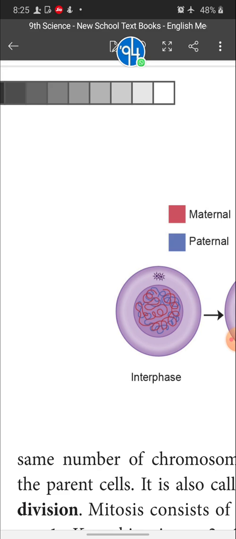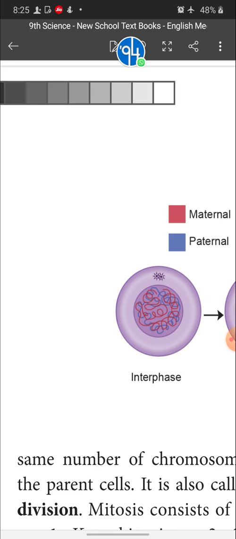The zygote undergoes mitotic cell division to give 2 cells. Again the 2 cells give 4, and 4 give 8. In all the cells there are 23 paternal chromosomes and 23 maternal chromosomes.